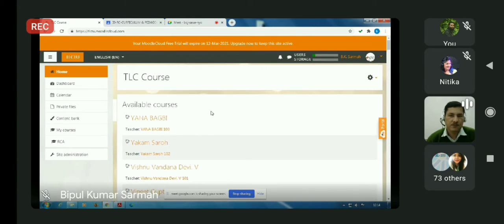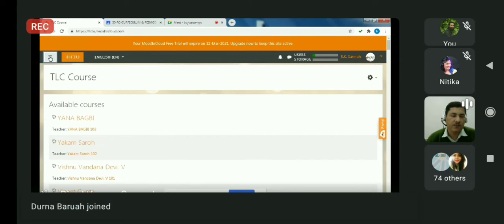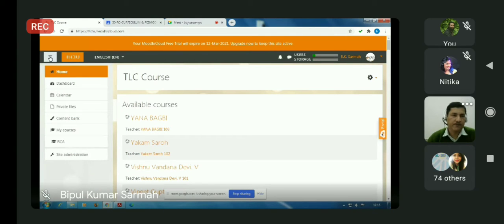We have so many things. On the extreme left, we have one hamburger icon. This hamburger icon is for opening or closing the left navigation panel. You can close it by clicking this icon, or open it also by clicking it.